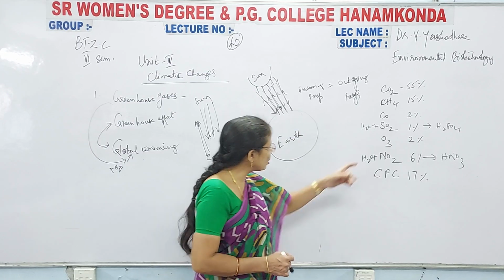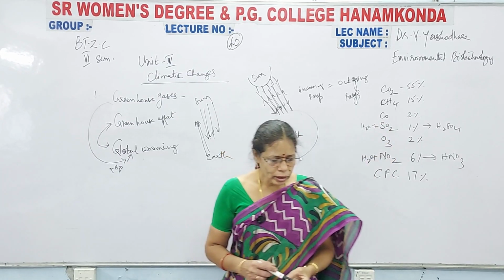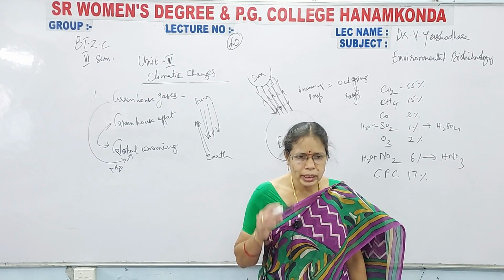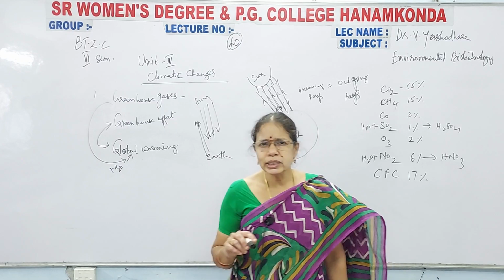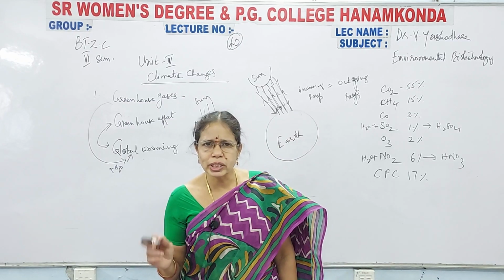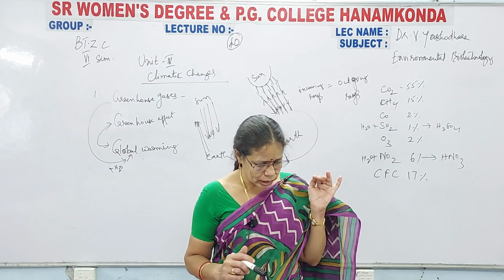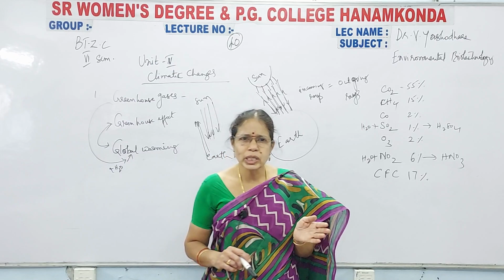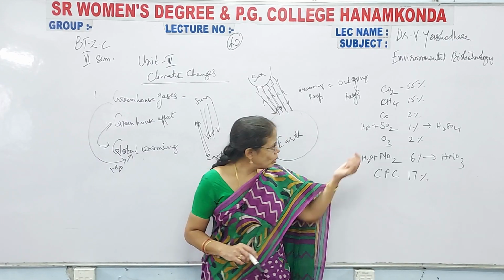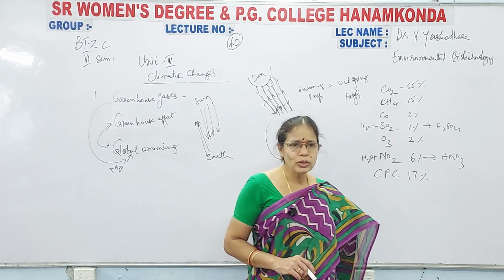Next is coming to the nitrous oxide. ఎక్కడుంది అది? NO2. Nitrous oxide is emitted from the fertilizer factories, from the synthetic or artificial fertilizer industries, this nitrous oxide is released. And not only that, when you go for combustion of fossil fuels like coal, when you burn coal also, nitrous oxide is released into the environment. Next, coming to the ozone.